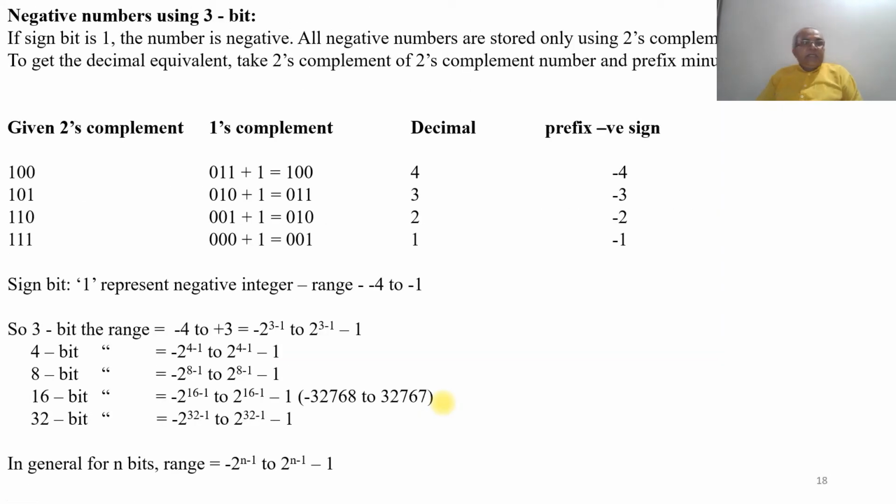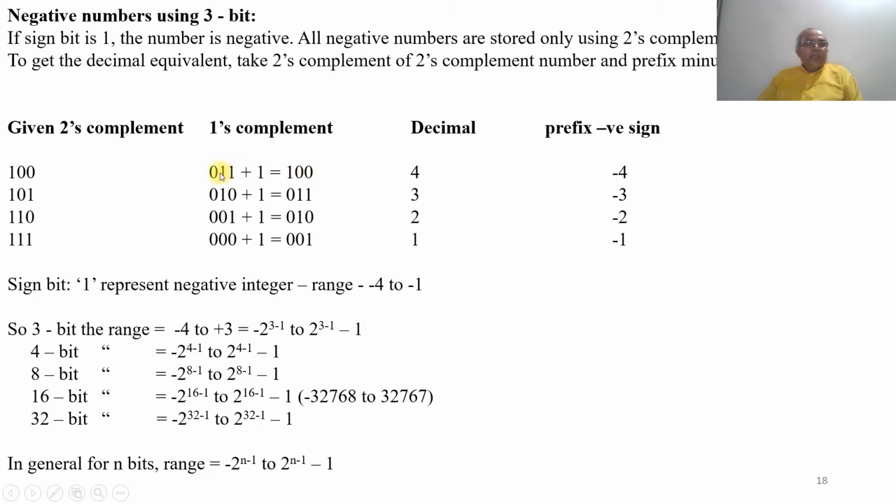Then negative numbers using 3 bits. If the sign bit is 1, then the number is negative. All negative numbers are stored only in 2's complement. To get the decimal equivalent, take the 2's complement of the 2's complement number and prefix it with the minus sign. Considering the given 2's complement 100, the 1's complement is 011. Then add 1: 1 plus 1 becomes 0, carry 1.